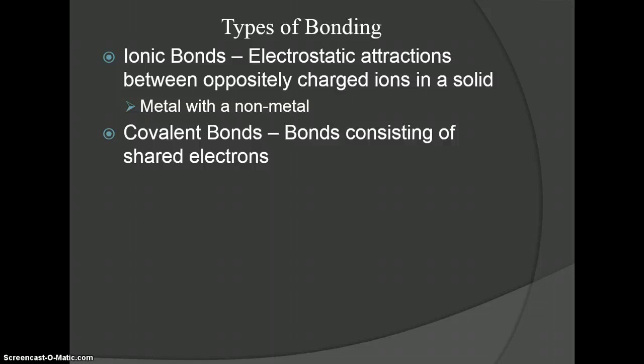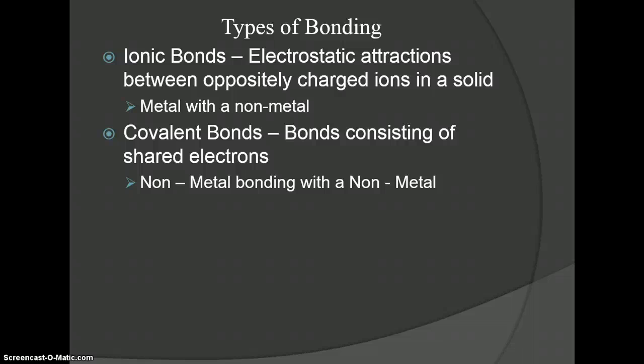And these are bonds consisting of shared electrons. So this would be a situation where neither atom wants to give up its electrons. They both want to actually receive electrons in this case. So what they do is they end up sharing. And this would be a nonmetal with a nonmetal.